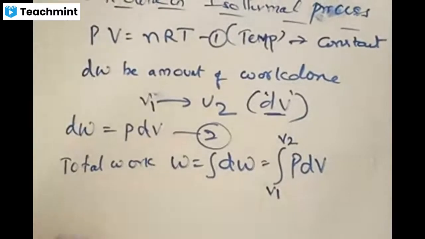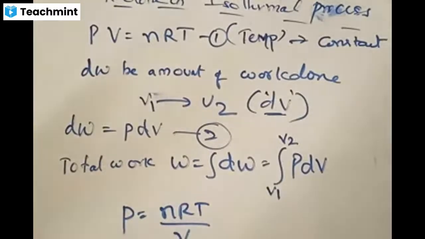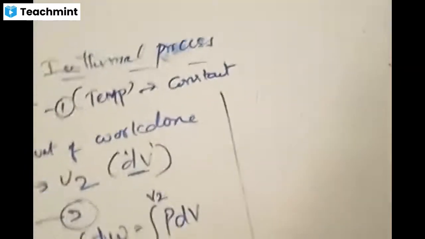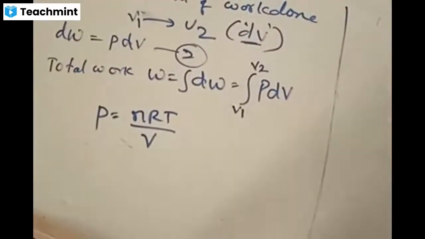So by removing this P, can I say that P is equal to nRT by V? From the ideal gas equation, PV is equal to nRT. Just complete this. PV is equal to nRT. Now you can say that.